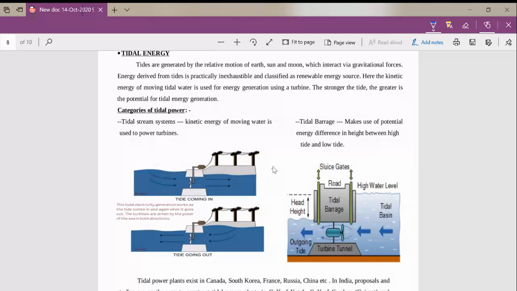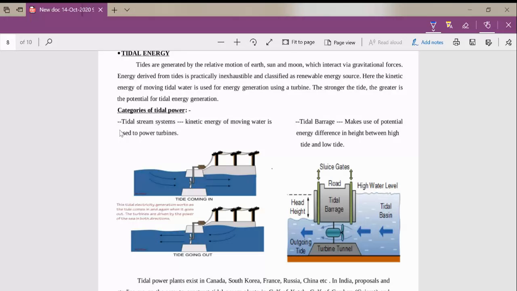Okay, so a turbine is there, and that turbine is rotated by the flow of tides. Okay, so we are placing that turbine inside the ocean, and when the tide comes the turbine rotates. Associated with that turbine, a generator will be there. That generator will produce electricity. This is what happens in tidal energy power plants.